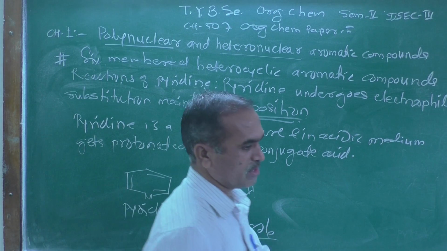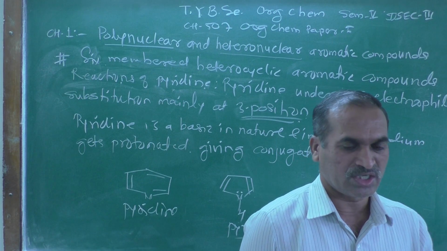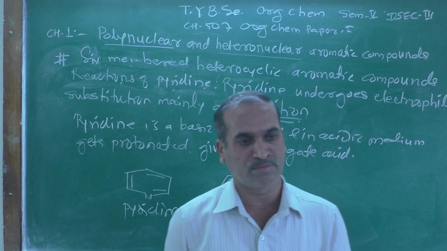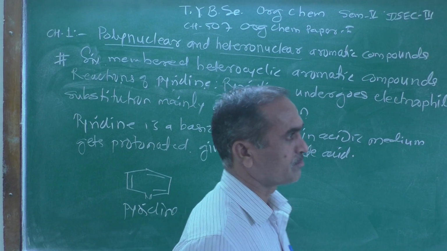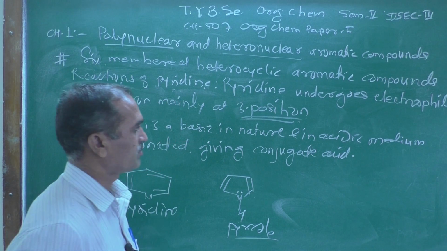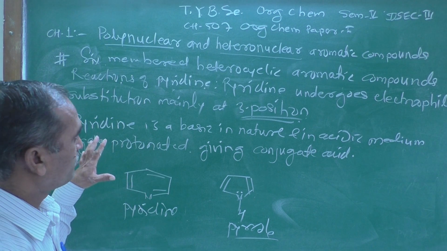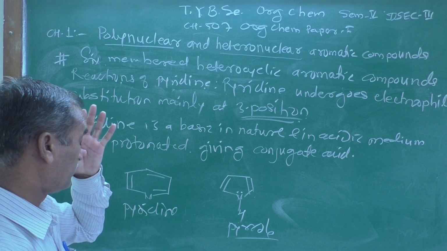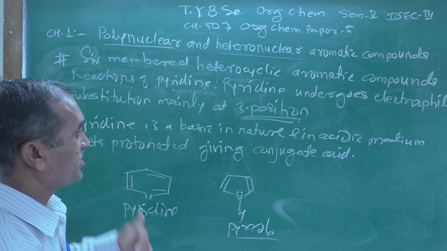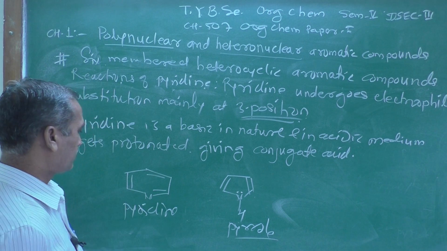Because when base is present, it can immediately react with the acid and form the conjugate acid, right? So that is one of the properties of basic compounds.